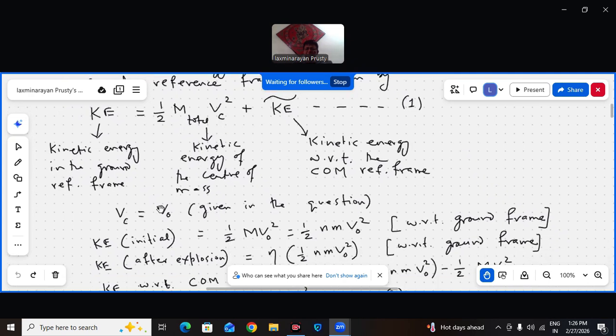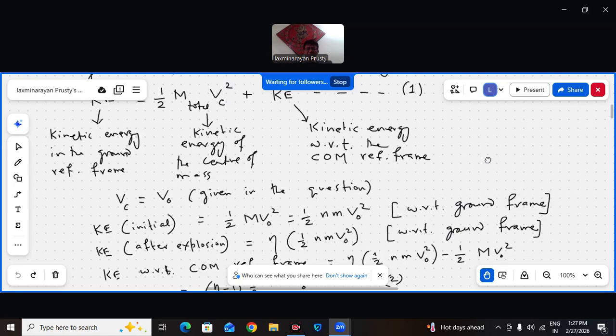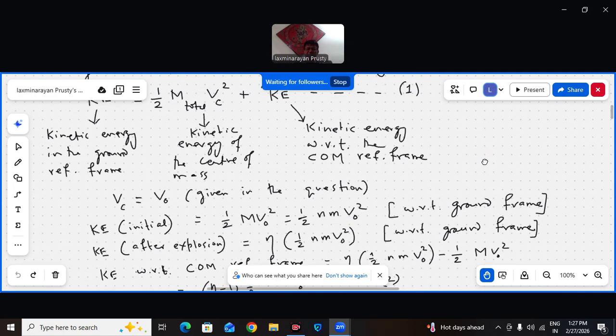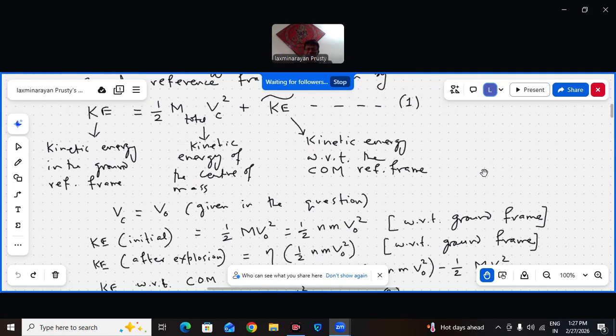But Vc is equal to V0, because given in the question this projectile is moving with V0. So the velocity of the center of mass, when it was a single projectile, was V0 only, so that remains V0. The center of mass velocity will not change at the explosion because there is no external impulse.